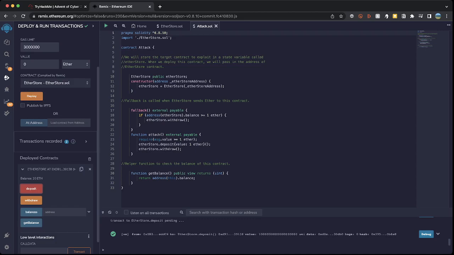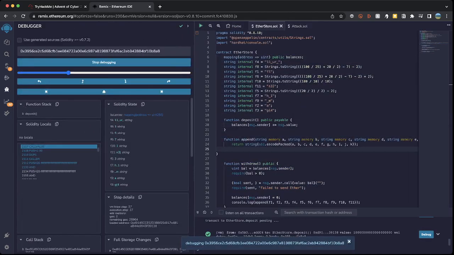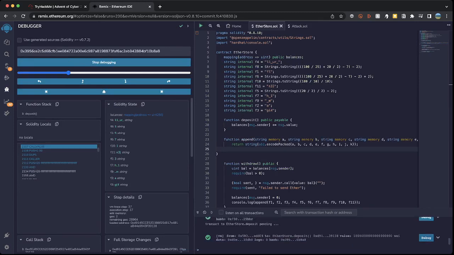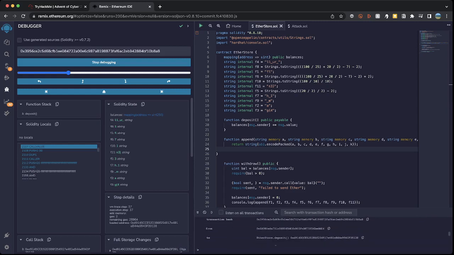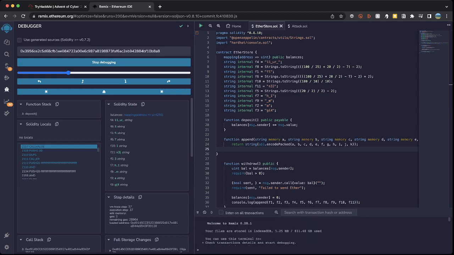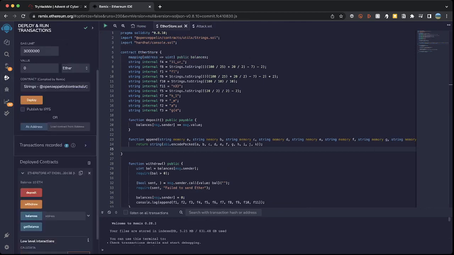Down here we've got full debug that allows us to show everything that we've got going on. And then down in this window, a full breakdown of our transaction hash, which we can copy, from where to where, and all the other little bits and pieces that we need. So that there is how you deploy your contracts and make your deposits.